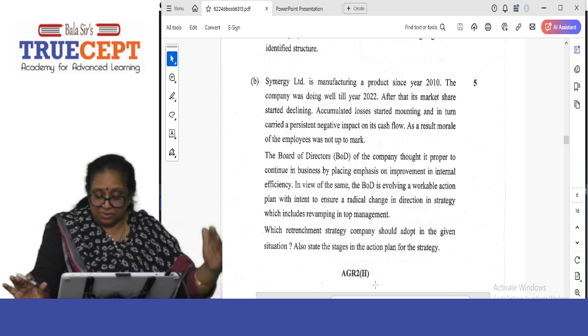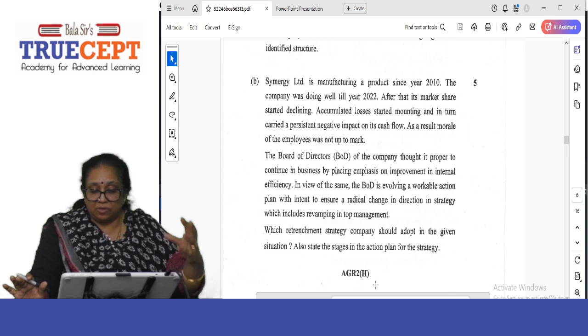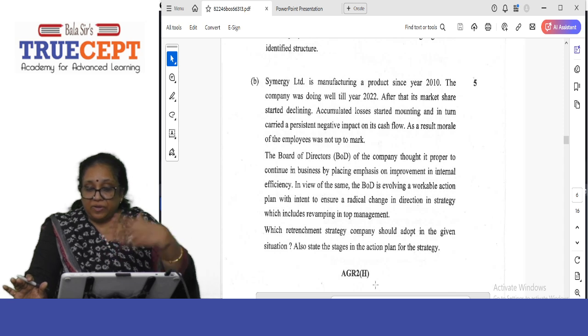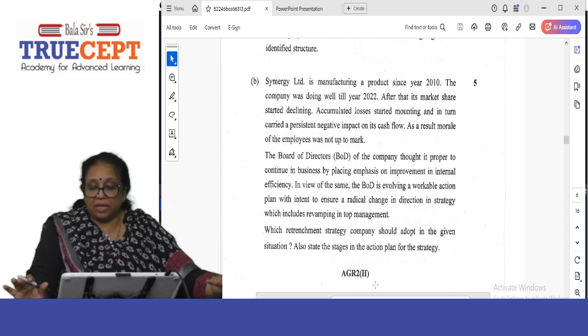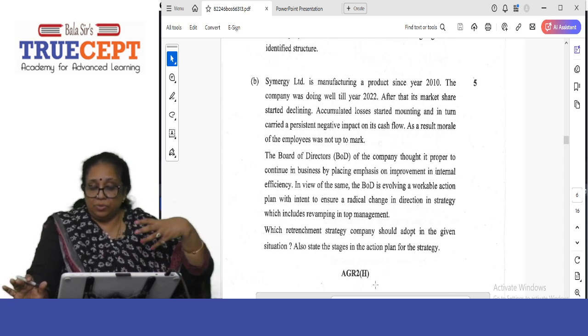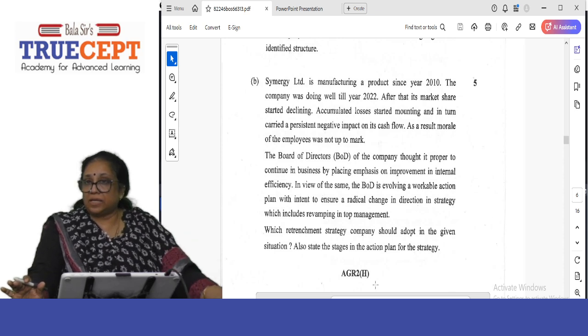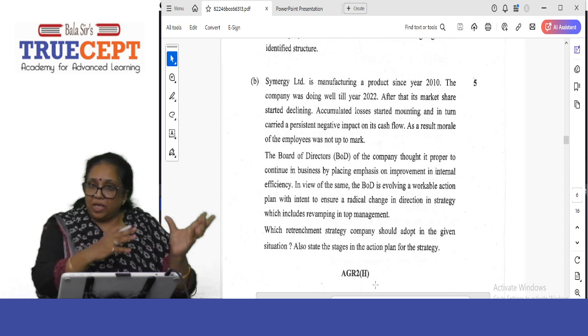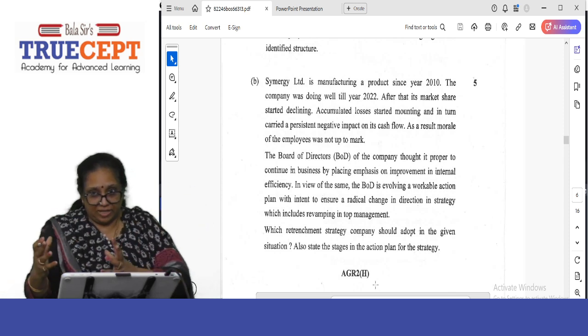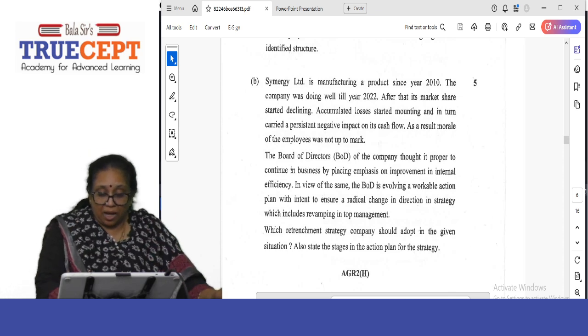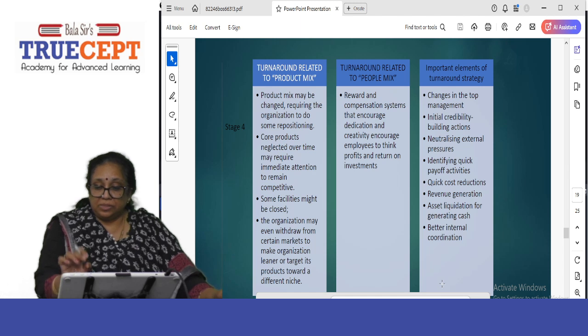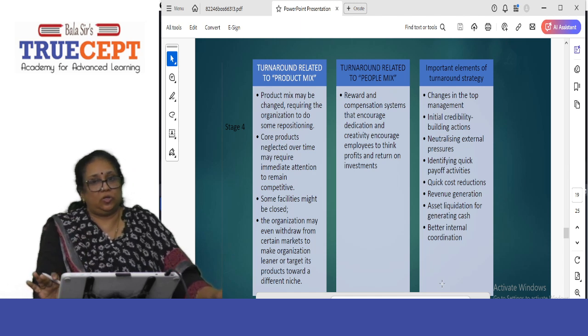So Synergy Limited has to introduce the retrenchment strategy. The company is suffering from declining market share, accumulated losses, which has led to persistent negative cash flow, and the morale of the employees is low. So it has to introduce this. From there you start your answer, mention the 5 stages and end with that last slide I told you. The important elements of turnaround strategy, please mention in your answer.